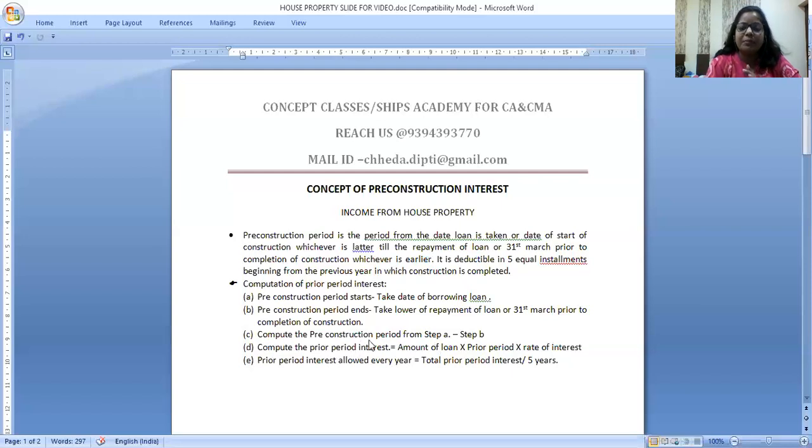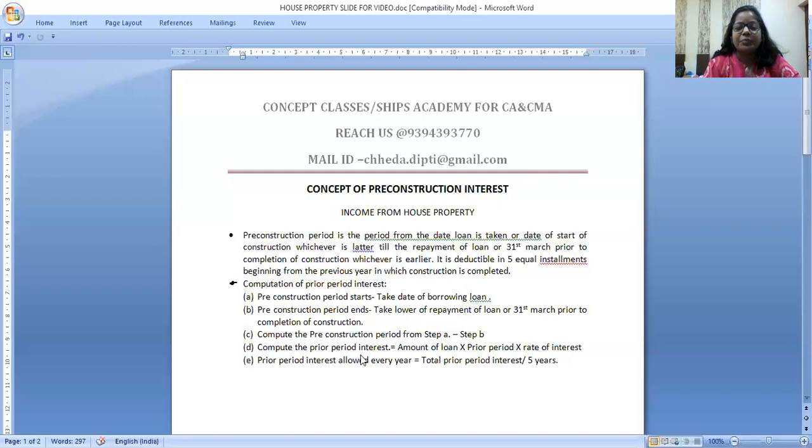Now compute the pre-construction period. I repeat, it starts from the day you have taken the loan and it closes on 31st March prior to the year when construction is over, or the actual date of repayment, whichever is earlier. So now you have computed the pre-construction period.